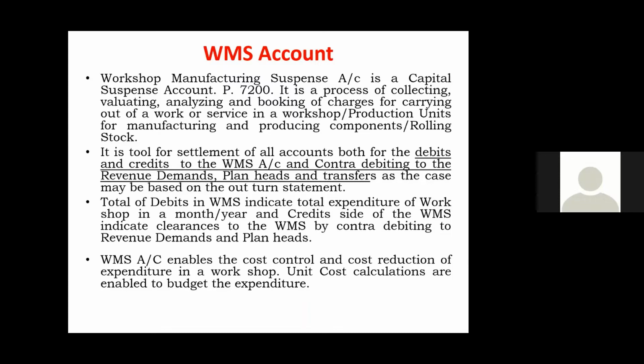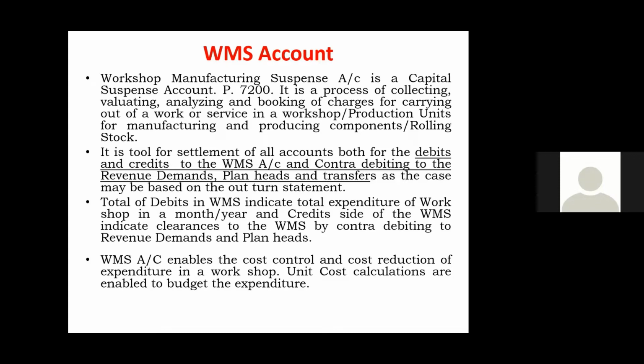We earlier had demands for grants, now called sub-major heads. Earlier it was under demand number 16, the capital segment of expenditure. Now it is under the capital segment of demand number 85.